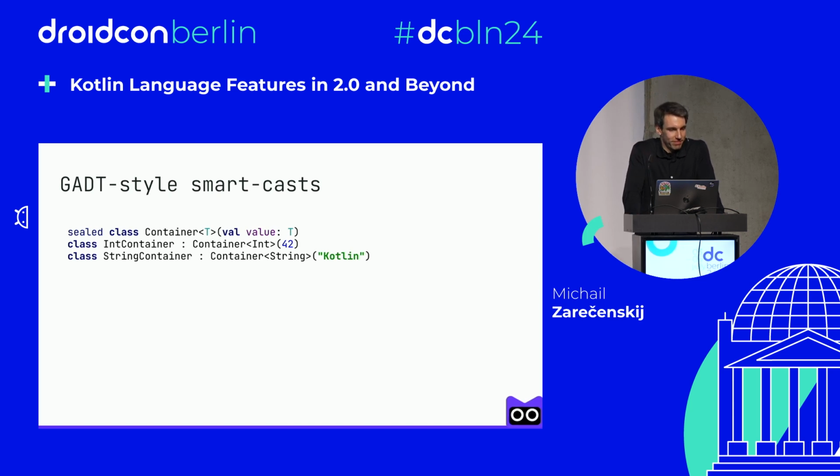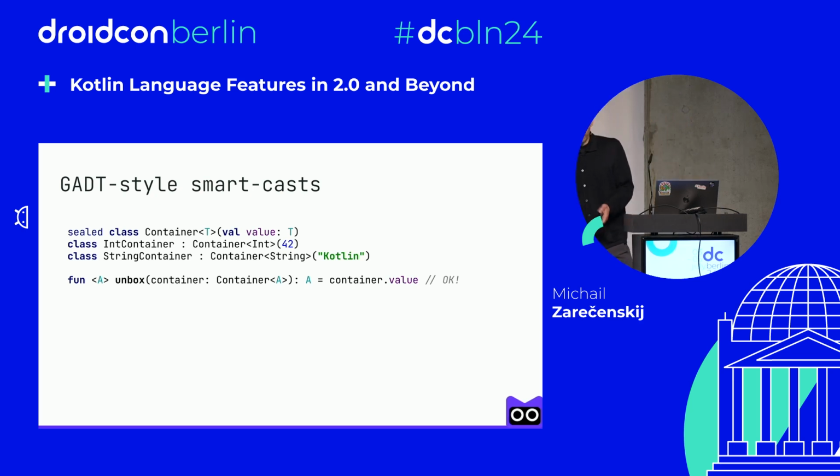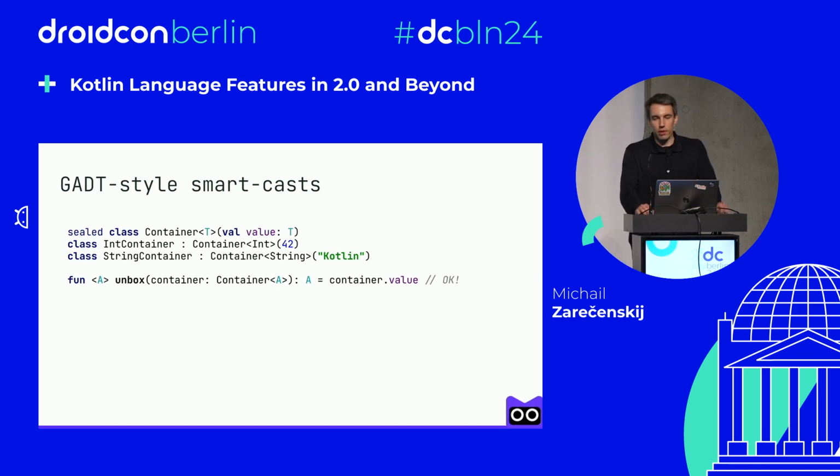So what's this all about? This Kotlin code defines a sealed class Container which holds a value of a generic type T. And also we have IntContainer, which is a subclass and contains an int value initialized to 42, and StringContainer, which is a subclass and contains a string value initialized to Kotlin. If we write this simple generic function unbox that returns just a value of type A, we can easily write container.value and everything will work.